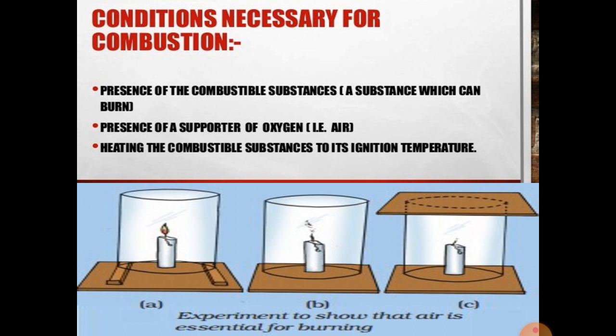What we have to do is fix a lighted candle on a table. Watch diagram A. We put a glass chimney over the candle and rest it on a few wooden blocks in such a way that the air can enter the chimney from beneath as well. What do we observe happens to the flame? After some time, remove the blocks and let the chimney rest on the plain table. Again, let's observe the flame. Finally, in figure C, you can see, we place a glass plate over the chimney.